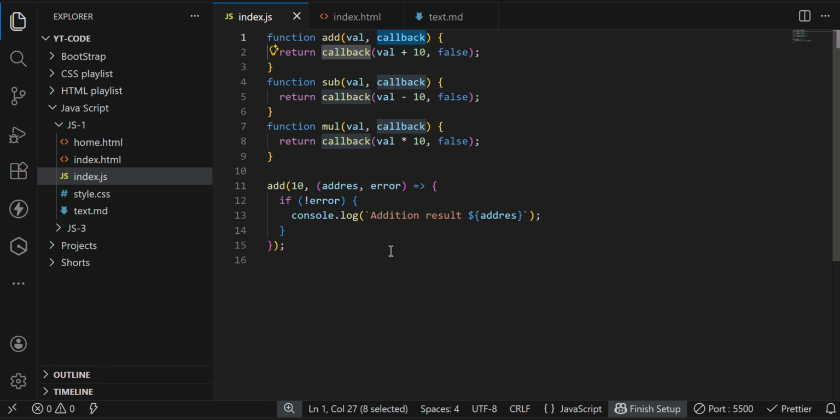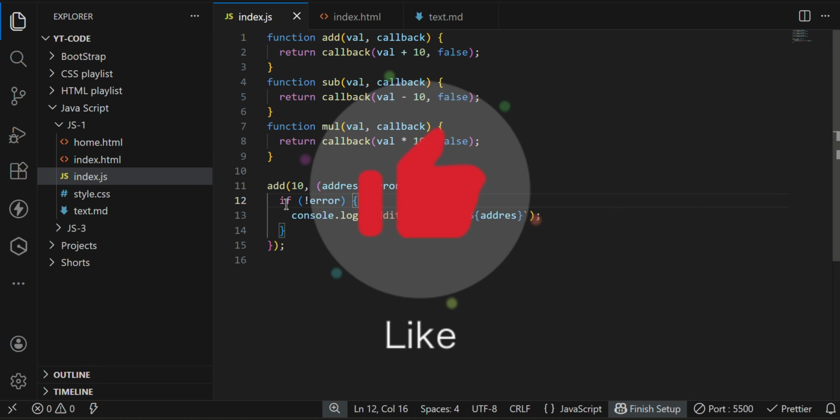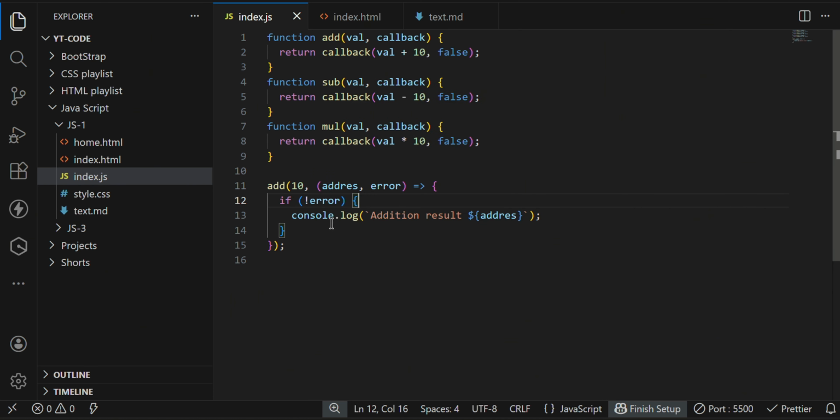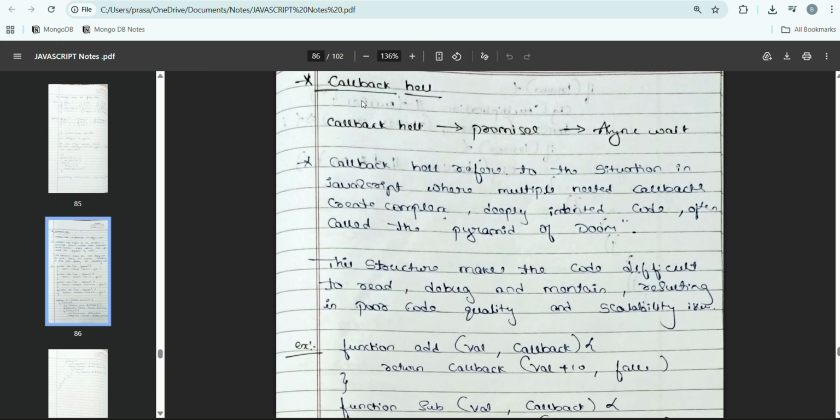Here I have called addition with the value 10, and inside this callback, I added the result and error. Here "add" means the addition result, in short form. You can cross-check, or rewrite it once again. So first comes addition with 10, and after that the result and error. After that we add an if: if the error is not equal, then show the output. Here we will get the output properly.